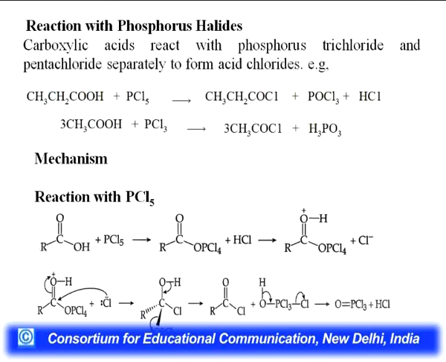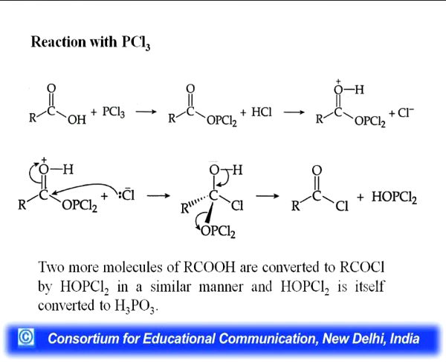Then next reaction is with phosphorus halide, you will get the acid chlorides. Examples are with propionic acid or acetic acid, you will get the acid chloride. Mechanism also here, you can see how PCl5 attacks the carboxylic group and then reshuffles, and then you will get the acid chloride with POCl3 as side product.